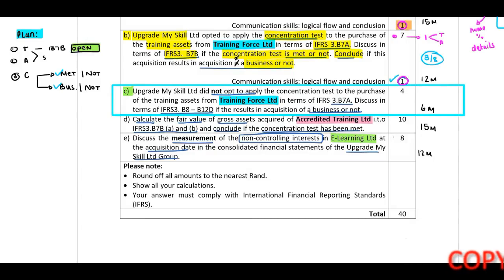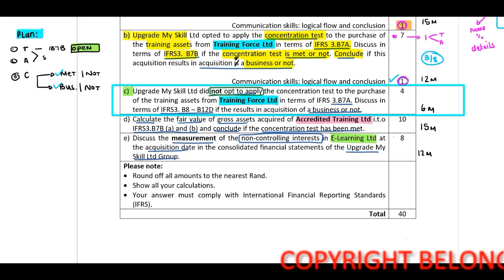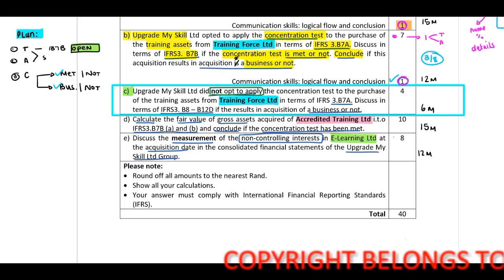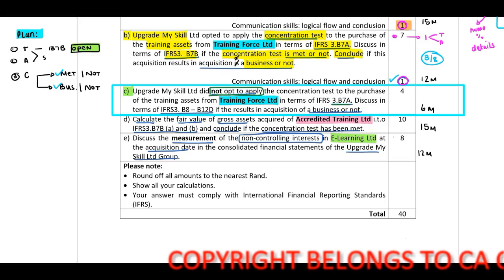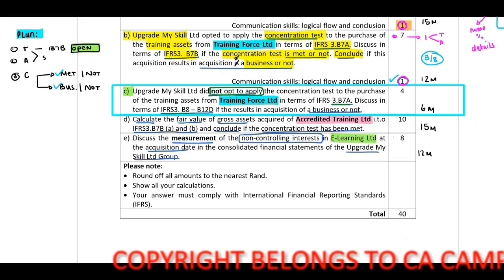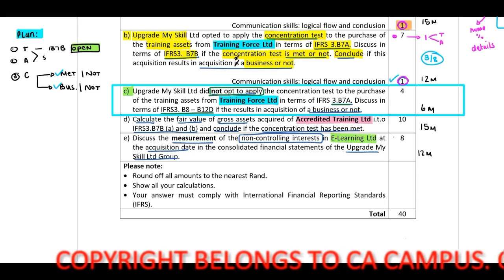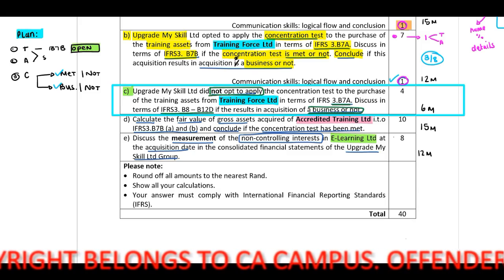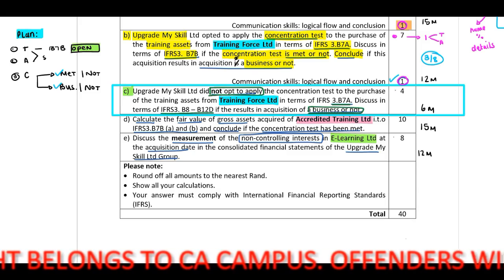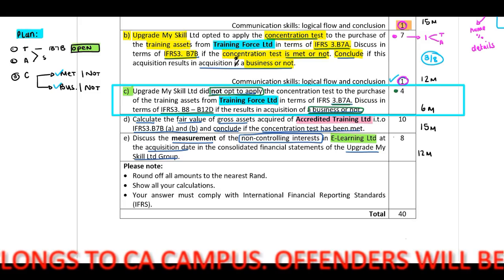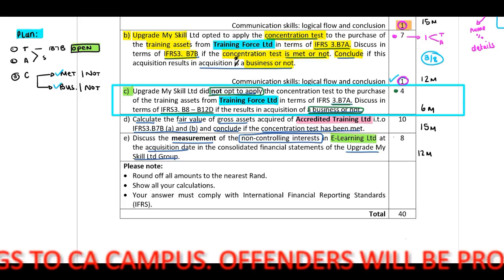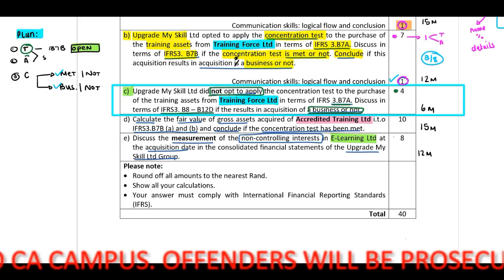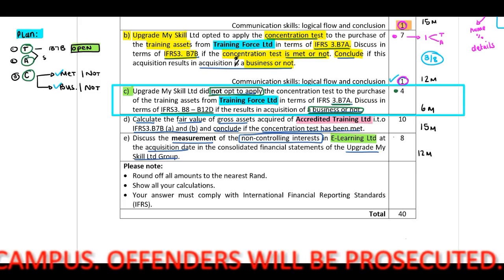Requirement C: Upgrade My Skill did not opt to apply the concentration test to the purchase of the training assets from Training Force Limited in terms of IFRS 3 B7A. Discuss in terms of IFRS 3 B8 to B12D if this results in the acquisition of a business or not. Right, okay, so when we look at this, 4 marks, guys, 4 proper sentences. Again, when you look at the right side of your screen, identify the theory, apply this to the scenario, and then you need to conclude.